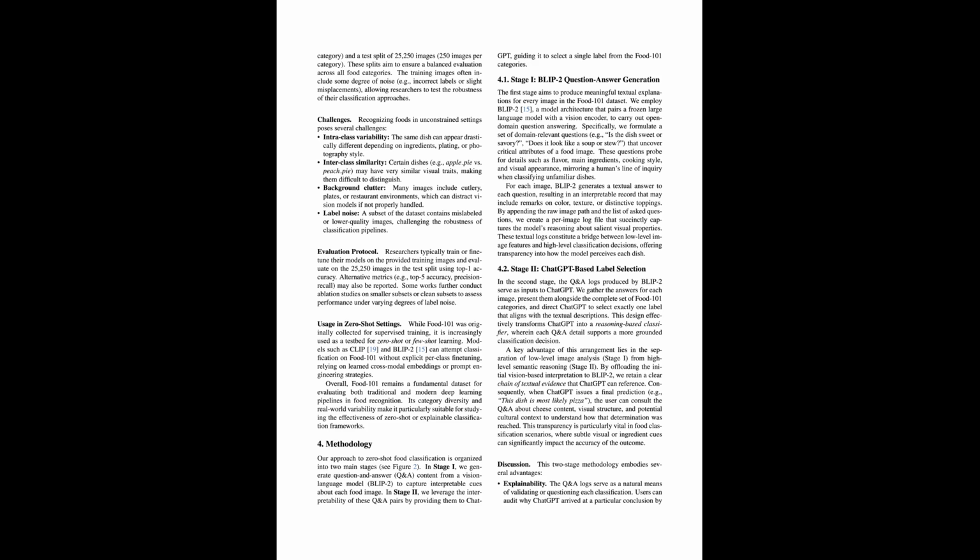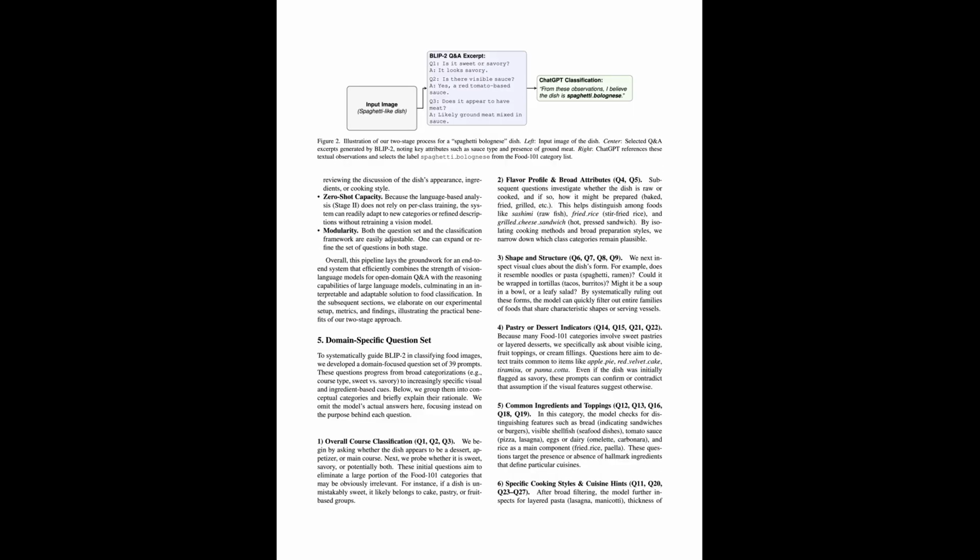Food 101 was designed for supervised training of deep models. In our work, we used it purely as a zero-shot testbed. BLIP-2 and ChatGPT are not fine-tuned on Food 101 images or labels. They only receive the list of category names as text in the prompt. This setting reflects realistic deployment scenarios in new food domains. We want to avoid collecting and annotating thousands of images for each new class. Our task is to assign one of the 101 labels to each test image. We do this using only pre-trained models and carefully structured prompts.